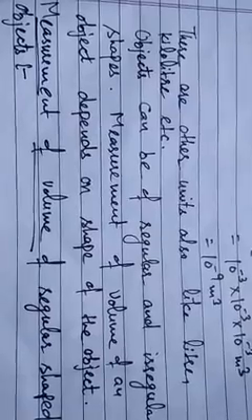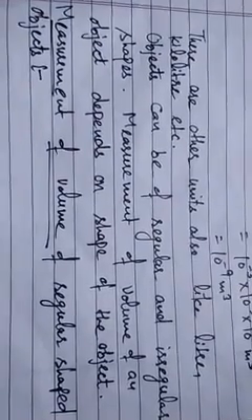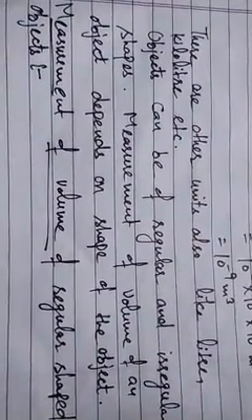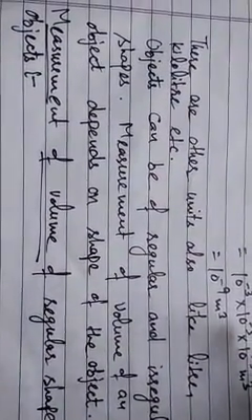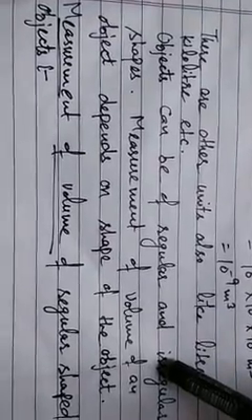We know there will be two types of objects. One may be regular and others are irregular. So objects can be of regular and irregular shapes, and measurement of volume of an object depends upon the shape of an object, whether it is a regular shaped or irregular shaped object. So firstly we will learn the measurement of volume of regular shaped objects.